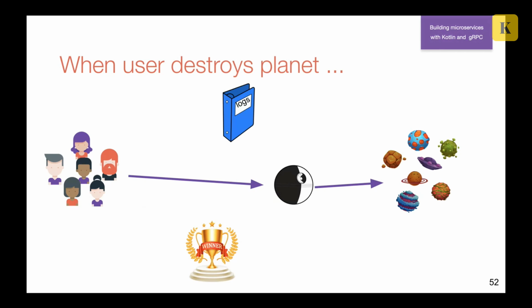So our client destroyed some planet, and we say to our planet service that this planet is no longer alive. And our planet service is a little bit of a cheater. It generates a new planet and answers to the star service that yes, this planet was destroyed, but here is a new planet. So please notify the user and repaint it.